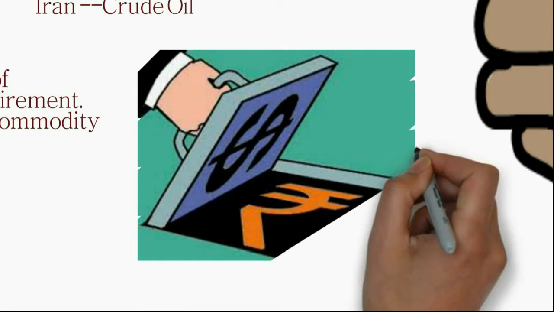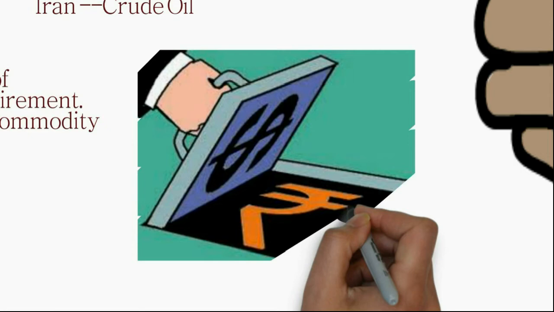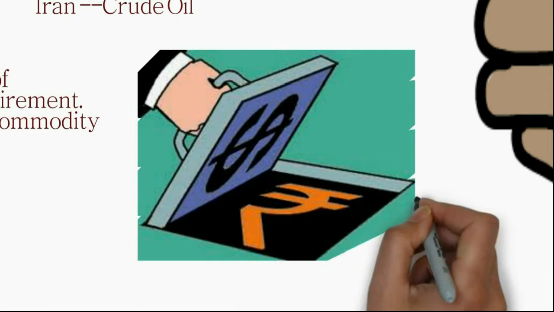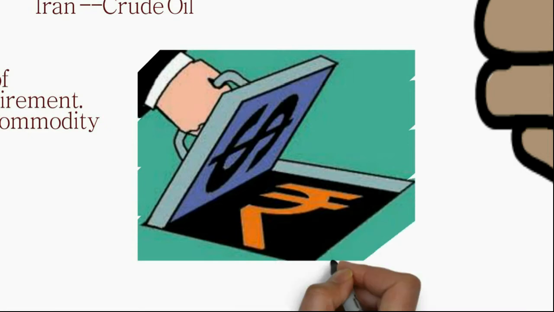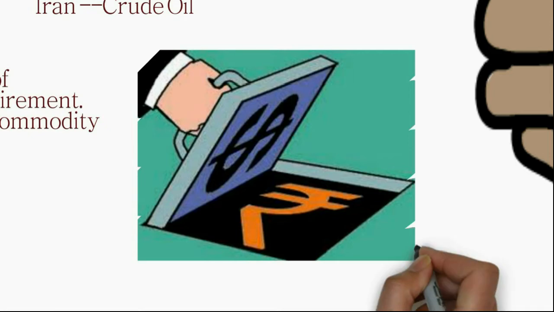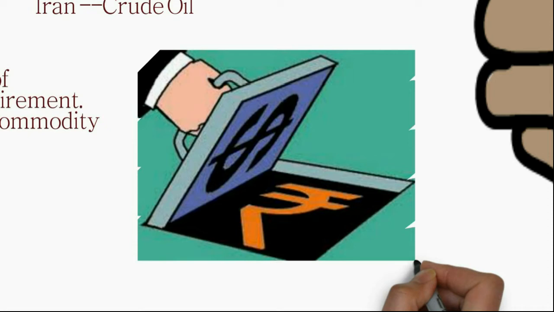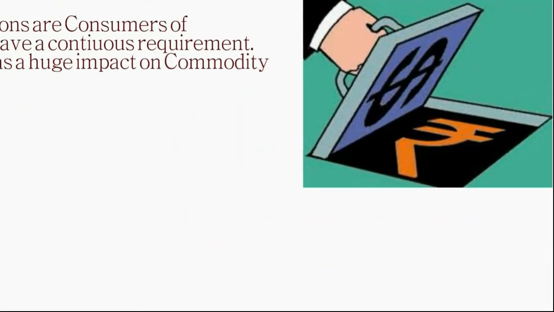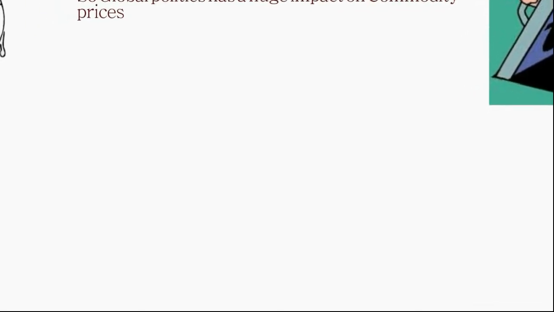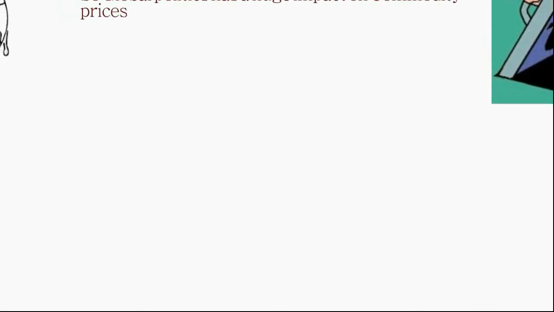Then comes Indian economy and policies. As India is a growing economy, there are lots of policies being made, like Make in India, which is one concept we are all aware of. But what is Make in India? That means we want to produce our products in India. For that, what is required? We require a raw commodity, and that is the base of any production.